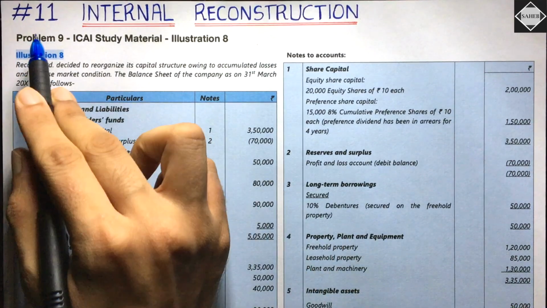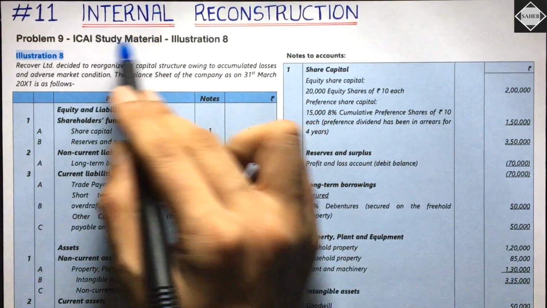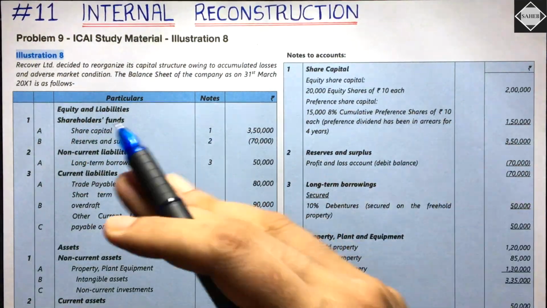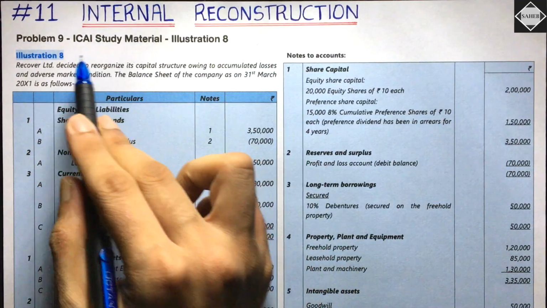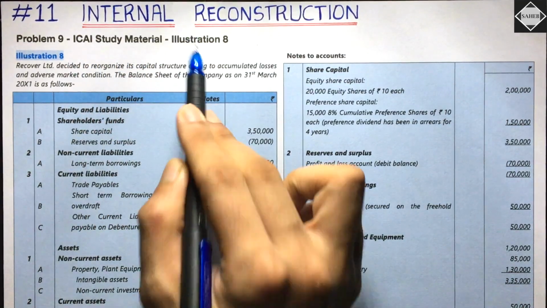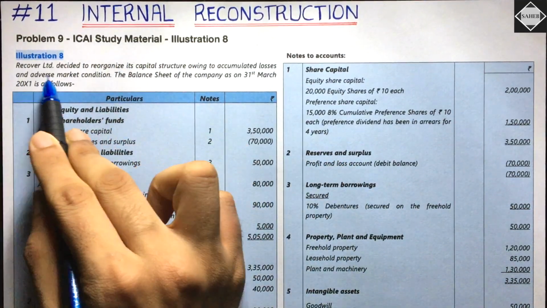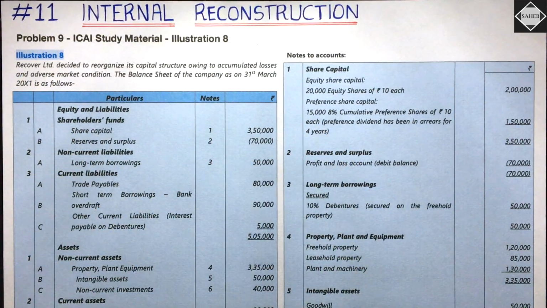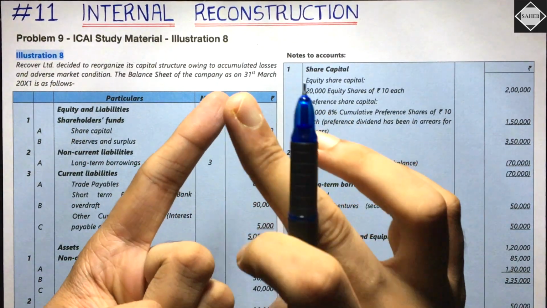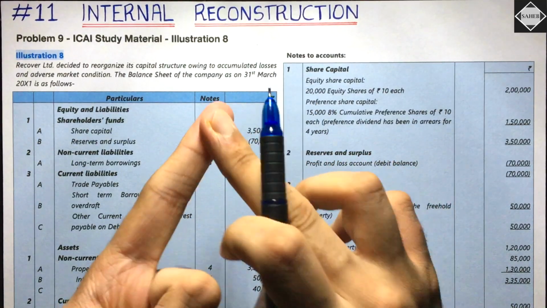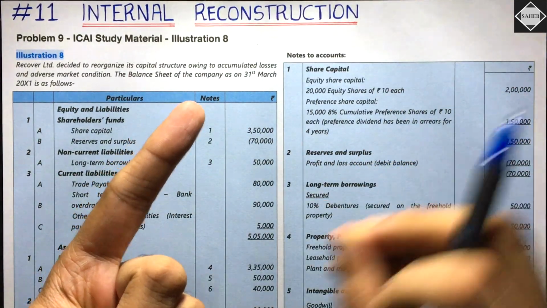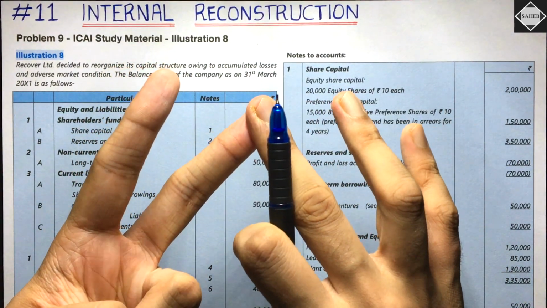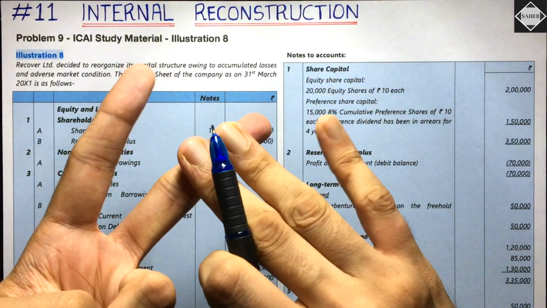Today in this 11th video of the Internal Reconstruction chapter, we are going to solve our 9th problem. The question is from the ICAI study material, Illustration 8, Recover Limited. The interesting thing about this question is that we have a debenture adjustment, where debenture holders are taking over the freehold property. So it's going to be interesting. Then there is a contingent liability adjustment, where we are paying off the contingent liability and getting insurance.